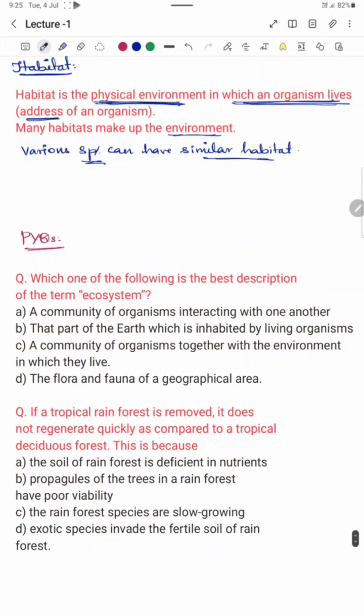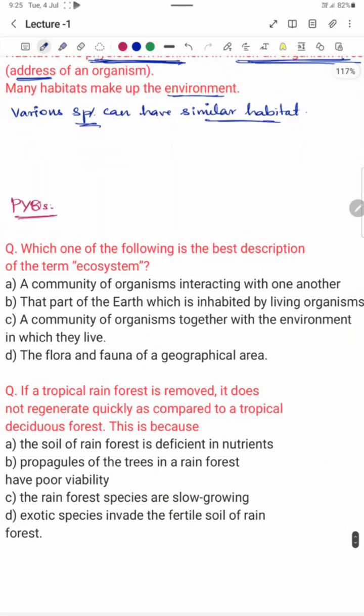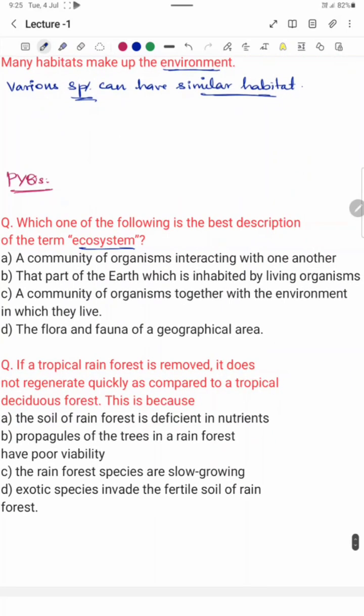So here let's solve some PYQs. Which one of the following is the best description of ecosystem? Here the first option is a community of organisms interacting with one another. You guys may be confused with this option, but this is not ecosystem, right? This is ecological community.